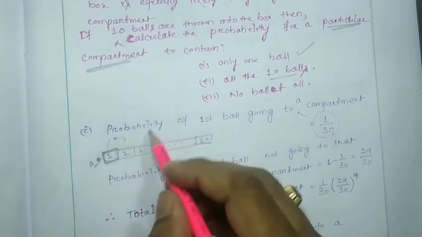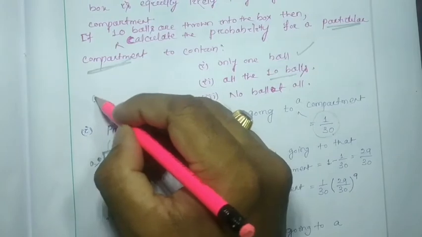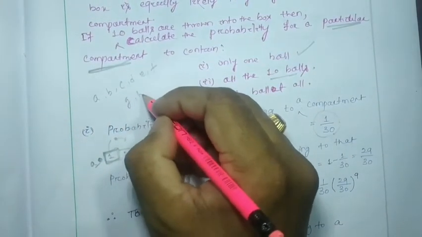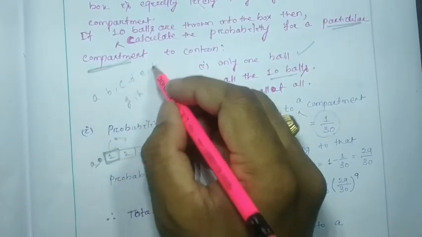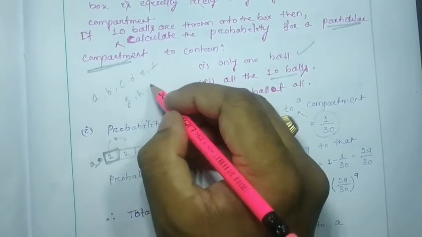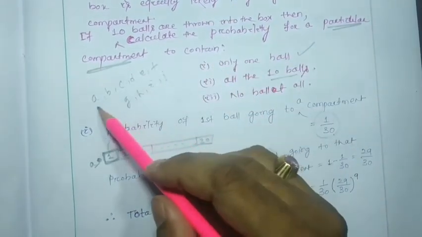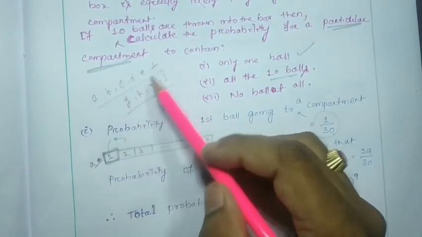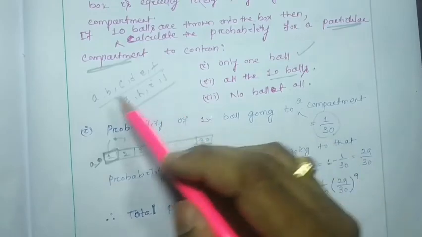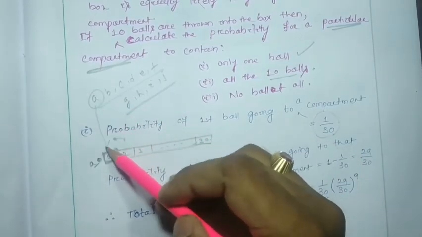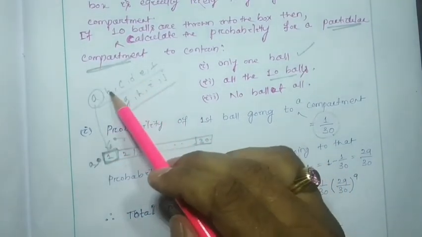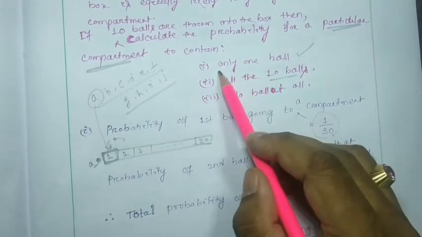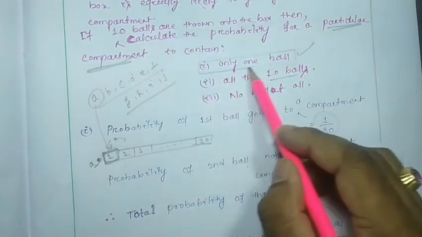Then the other balls, a b c d e f g h i j, the 10 named balls, 1 2 3 4 5 6 7 8 9 10, are not to go to the first compartment, to find the answer to this question.